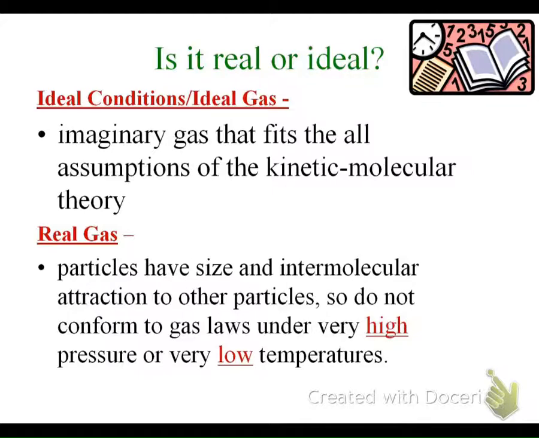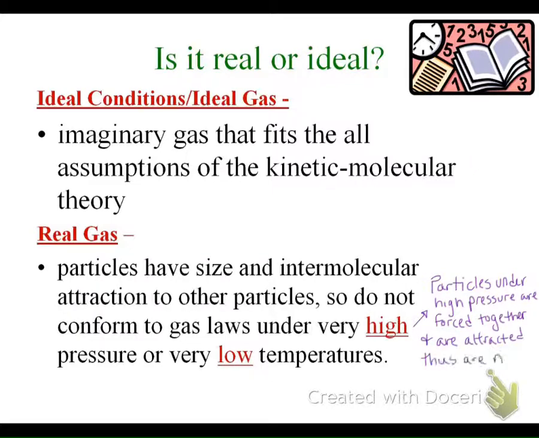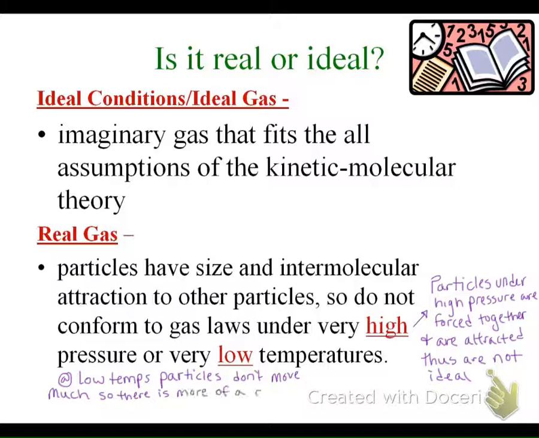Real gases do not conform to the gas laws under very high pressure or very low temperatures. The reason they don't conform under very high pressure is because particles are forced together and are attracted, thus are not considered ideal. Under very low temperatures, gases are moving so slowly that those molecules could interact and have some attraction.